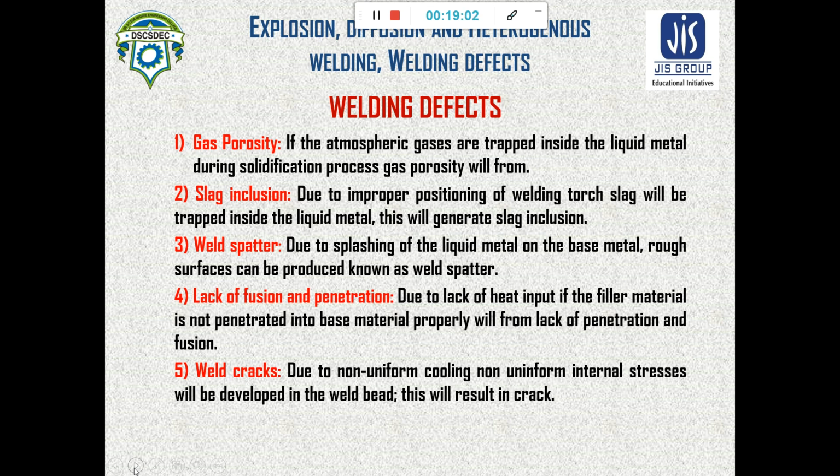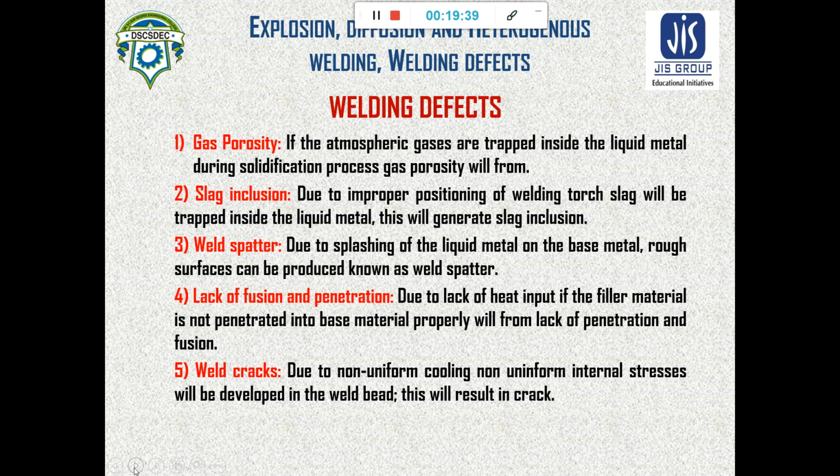What are the common defects? The first common defect is gas porosity. Gas porosity is whenever the atmospheric gas is entrapped into a weld bead, or inside the liquid metal during solidification, then gas porosity will form. So during solidification, if gas is entrapped inside the liquid metal, what will happen? At that portion a void will be there, and due to that void the strength of the welding will be very less. First one. Second is slag inclusion.